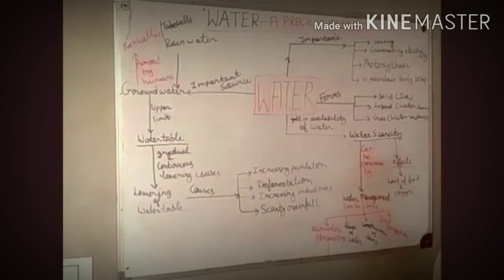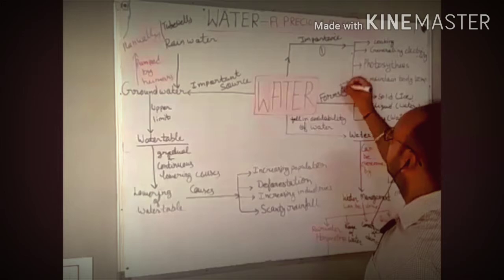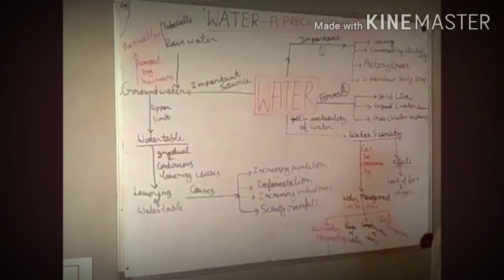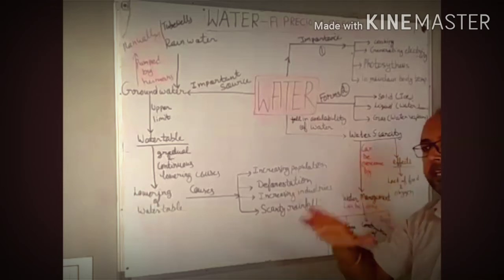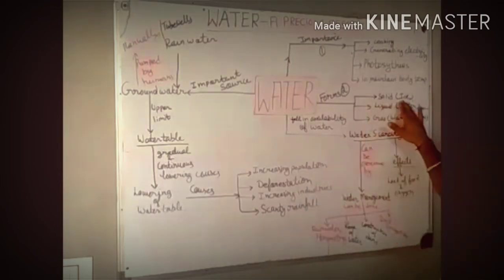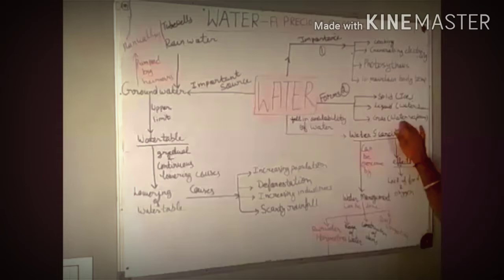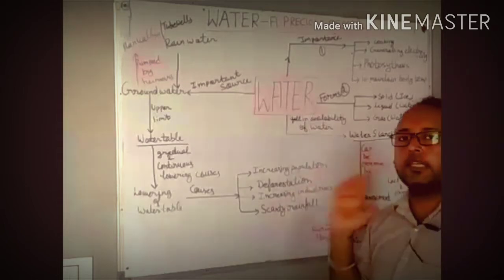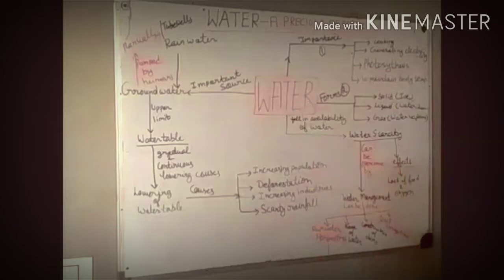That was the first one. Then comes the next part, forms of water. There are basically three forms of water: solid, liquid, and gas. Liquid is the liquid water which we drink. Then the gaseous form, that is water vapor. Water vapors are present in the atmosphere everywhere, right?